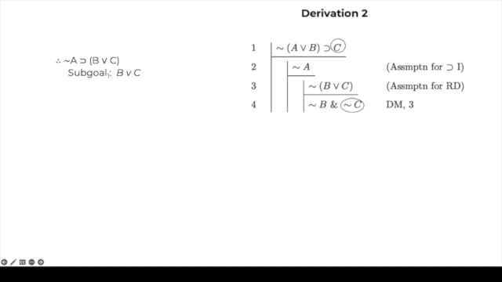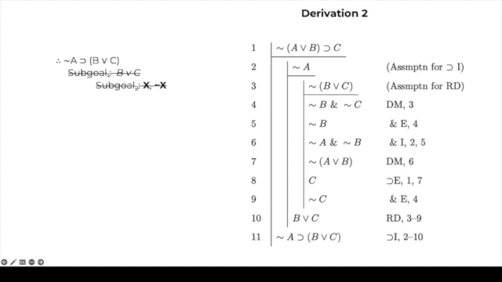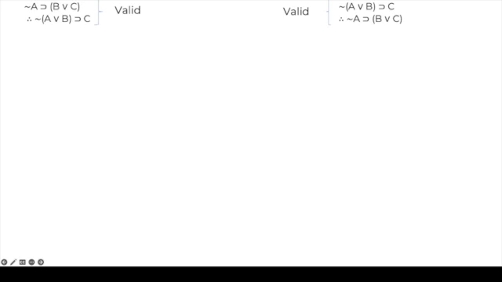So I'm going to try to detach C from 1 and not C from 4. So on line 8, I'm able to get C, and then from line 4, I'm able to get not C. So I got my contradiction, and by reductio ad absurdum, I can obtain B or C. But automatically, you see that I've just obtained the goal of the first subderivation. So I can close that too. And then I can conclude that if not A, then B or C by conditional introduction, lines 2 to 10. So the argument from A to B is valid, and the argument from B to A is also valid. Therefore, these two sentences are equivalent.